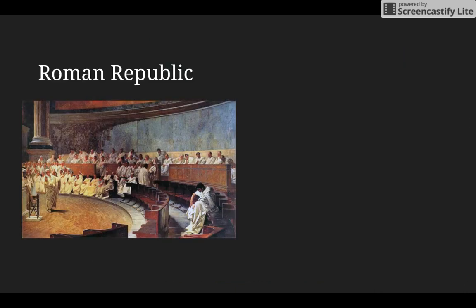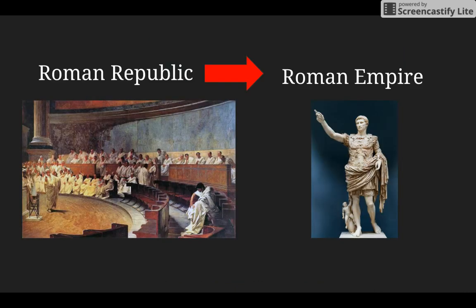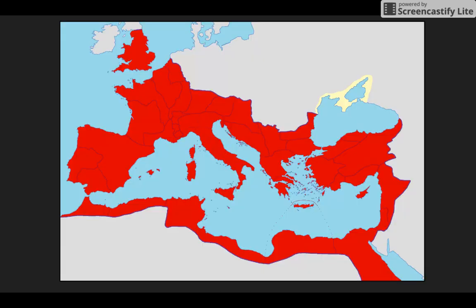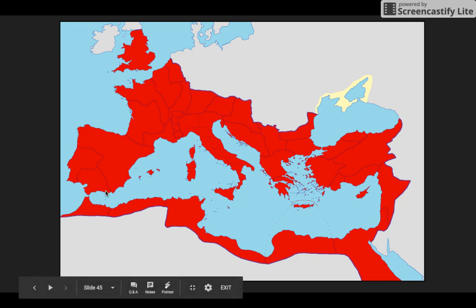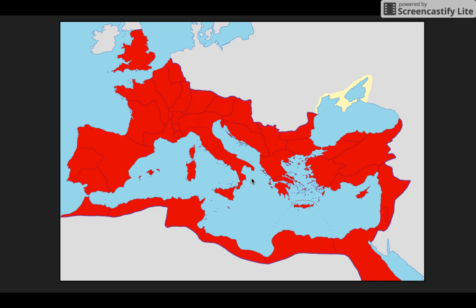So once again, the government changed from the Roman Republic to the Roman Empire, and the Roman Empire at its height is all this land covered in red. So northern Africa and Egypt, up into Spain, Portugal, England, Italy, Greece, Turkey, and some other areas as well. Basically, all of the Mediterranean was conquered by Rome and the Roman Empire at its height.